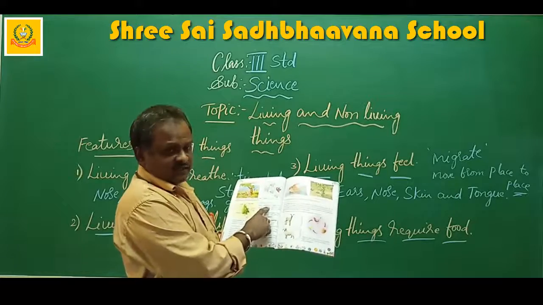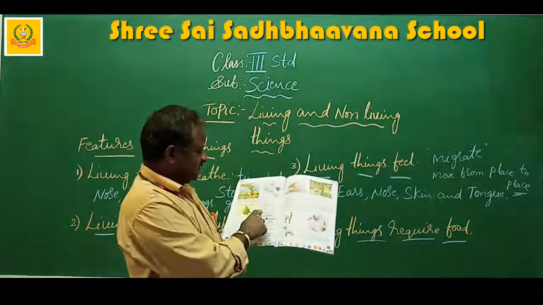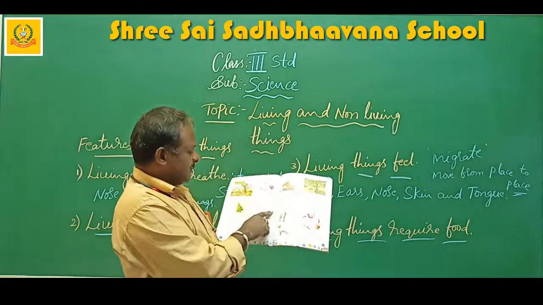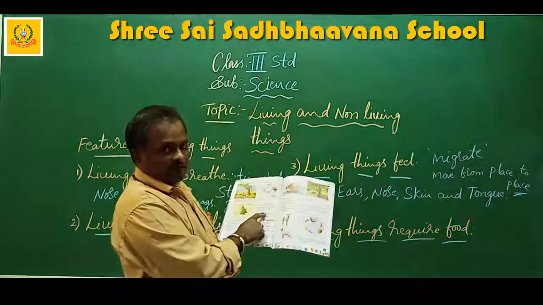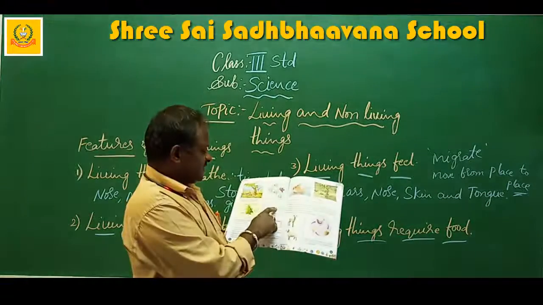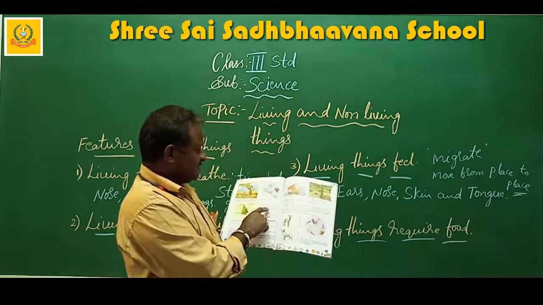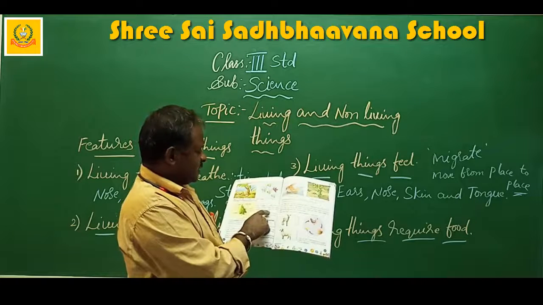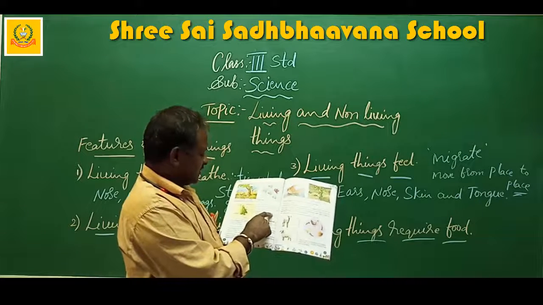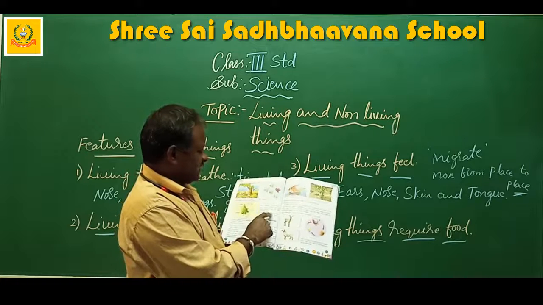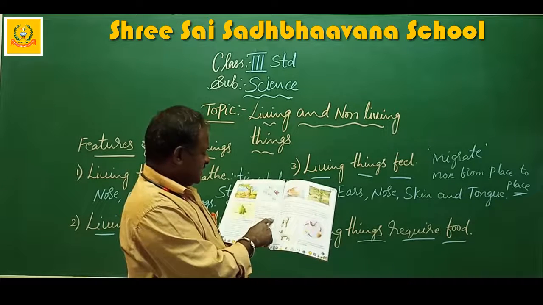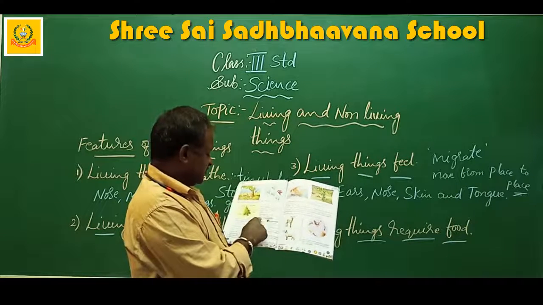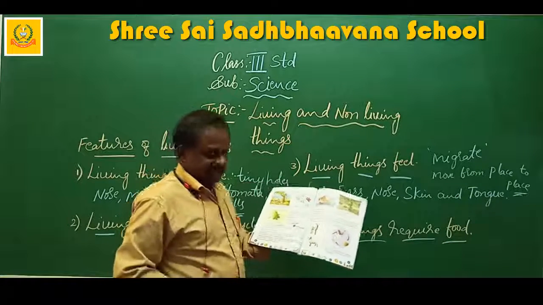Human beings and animals depend on plants and other animals for food. Plants make their own food by using air, water and sunlight. This process is known as photosynthesis.